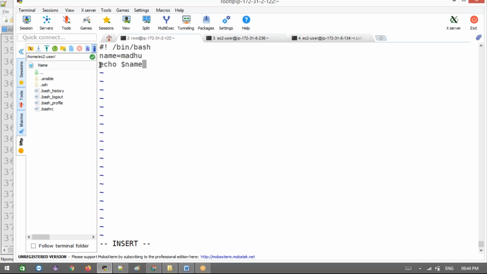Not only here, this dollar will be followed throughout our entire DevOps course. Remember, even in a Jenkins pipeline, Ansible playbooks, any kind of shell script, Python script, whatever it may be, if you want to read a variable value in the shell script or Jenkins pipeline, we use the dollar sign. That means we are going to read that particular variable in the script.